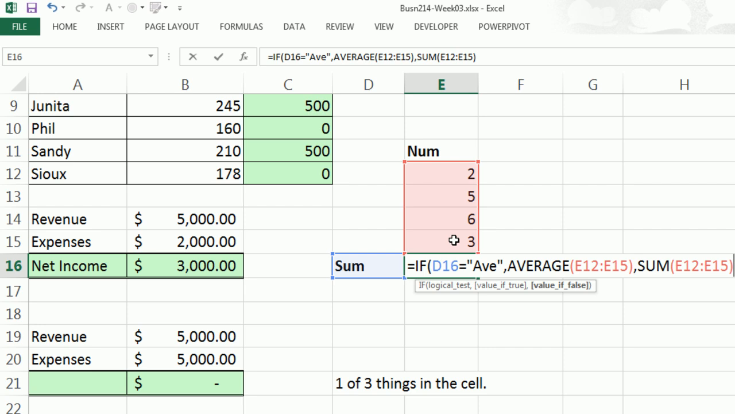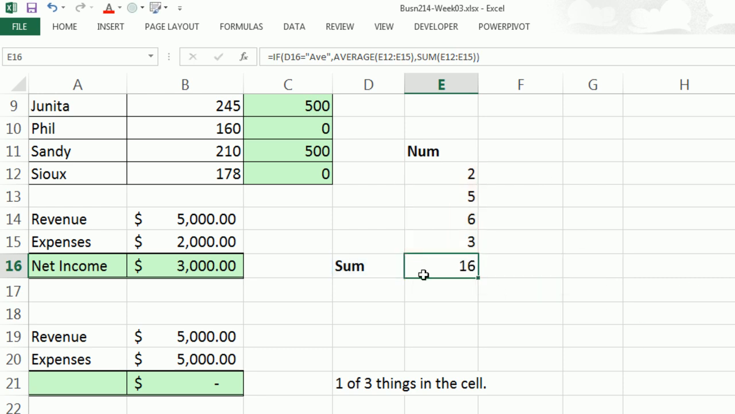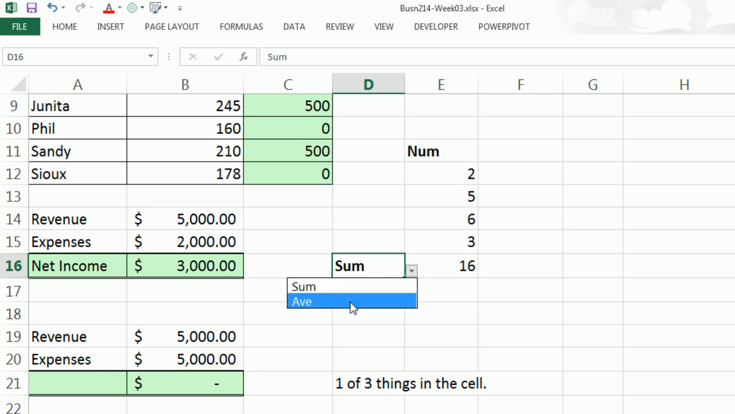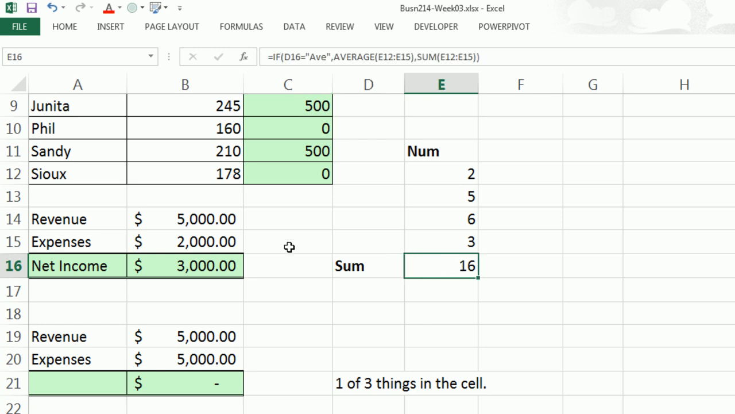Is that so cool? We're using the if function to put one of two, either the sum for value if false, average if value of true, and there's our test. If this said sum, then you'd have to reverse these, right? That is so cool. Average, and boom, it calculates the average. Boom, it calculates the sum. One of two functions, one of two formulas, one of two text, one of two numbers.